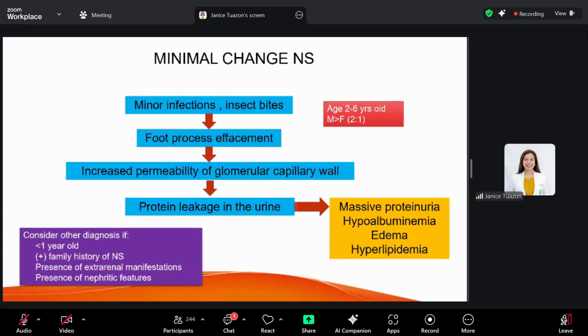Or the presence of extrarenal findings. It could be a secondary nephrotic syndrome. And nephritic features such as hypertension and or pulmonary edema, chronic renal insufficiency or acute renal insufficiency with gross hematuria, these patients would require further workup and a renal biopsy should be contemplated already.